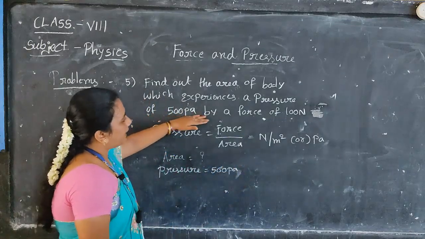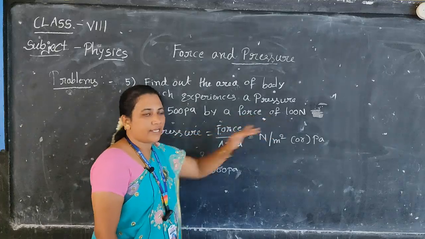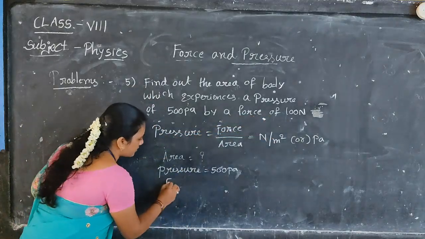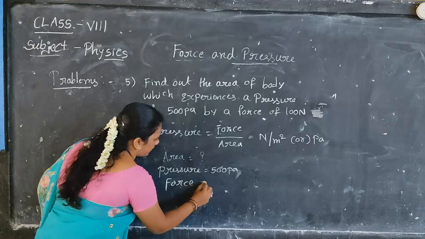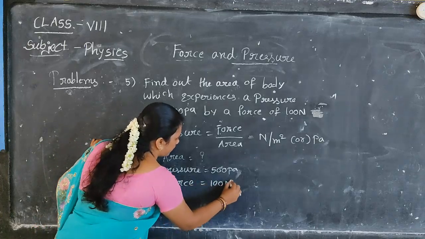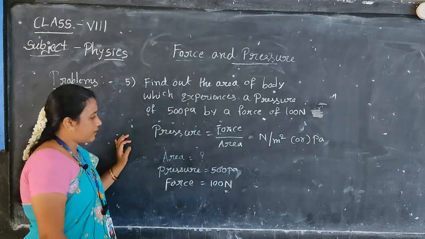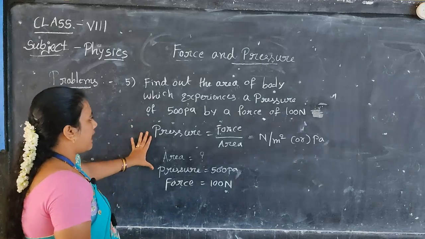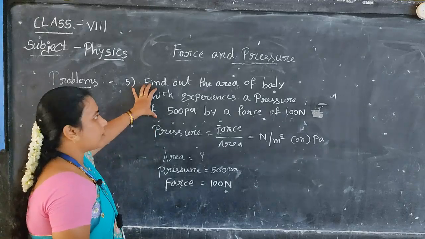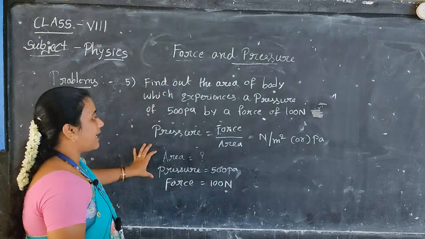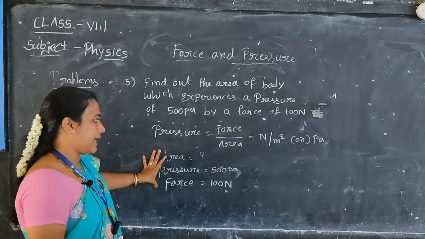Then by a force of 100 newtons, so force is equal to 100 newtons. First of all we have to write what values are given in the problem so that we will understand what we want to calculate.